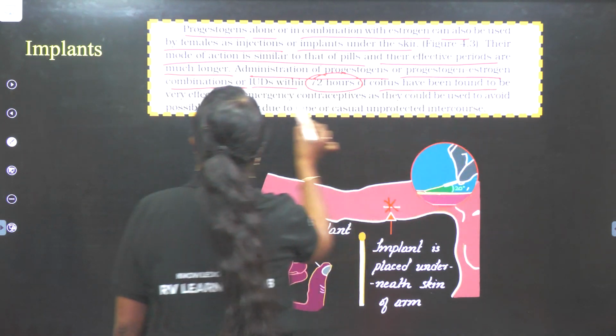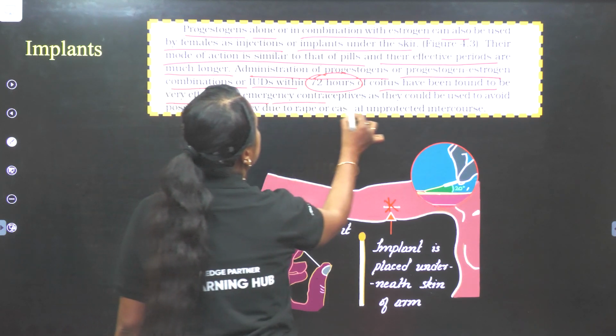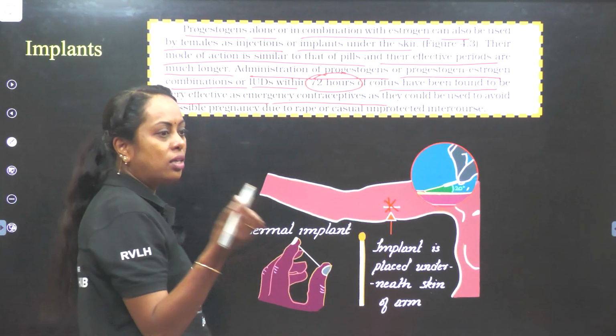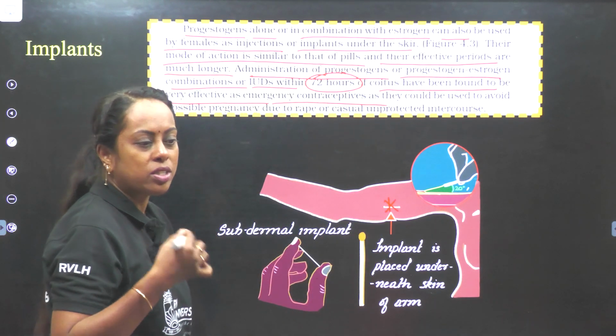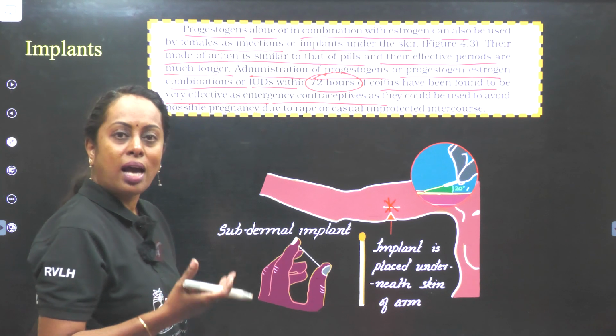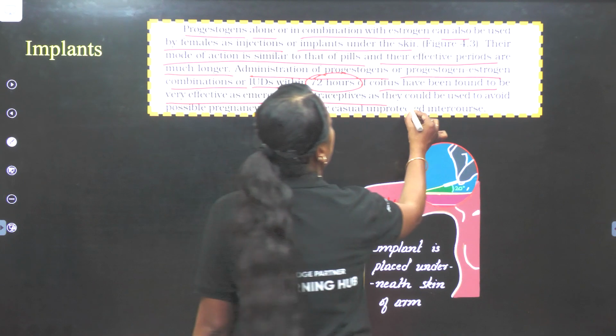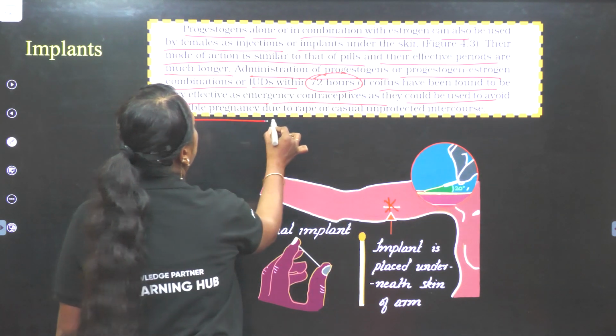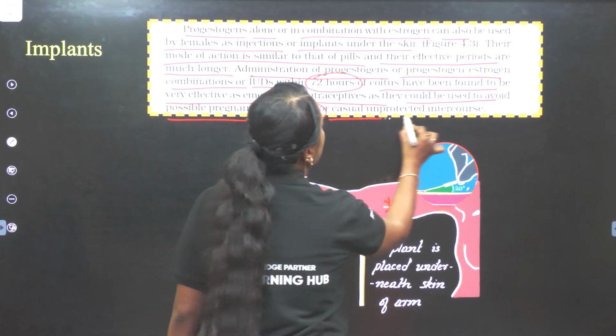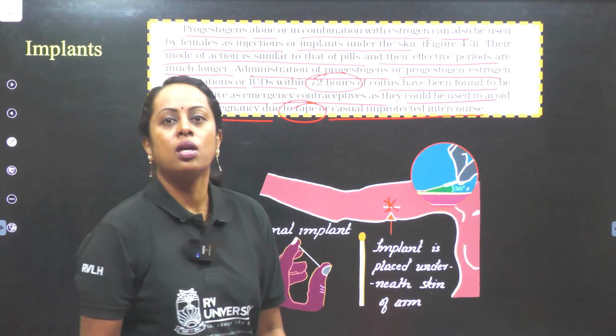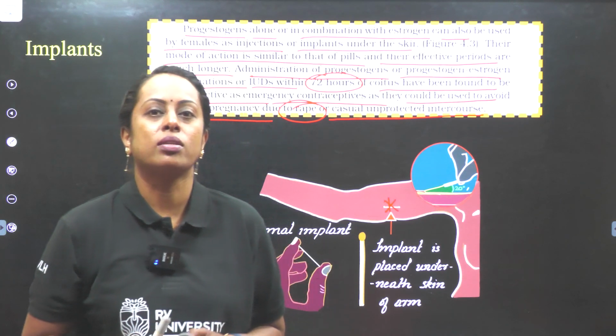Coitus have been found to be very effective as an emergency contraceptive pill. So that tiny little pill which is taken as an emergency contraceptive pill, because it has this particular hormone, the side effects are also going to be quite high. They could be used to avoid possible pregnancy due to rape or casual unprotected intercourse. So I hope you people are clear with the concept here.